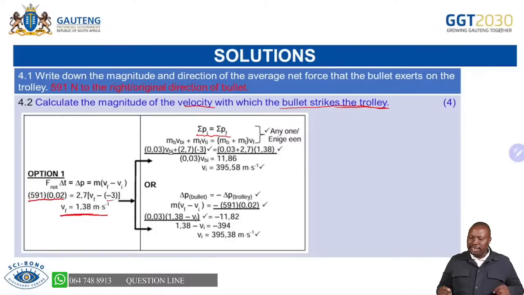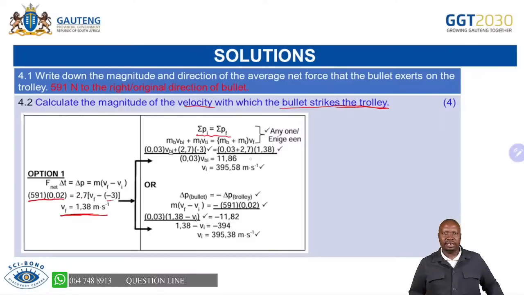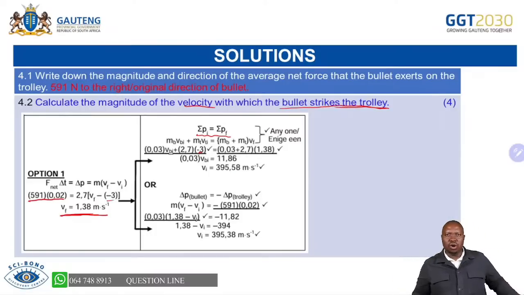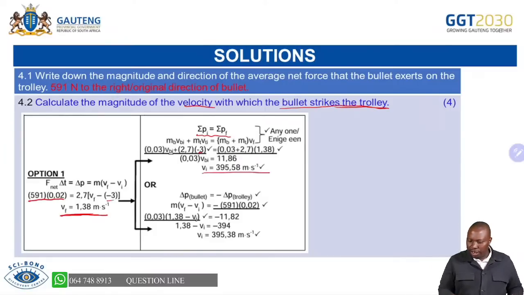The next thing is substitution. Please, the most important thing is the positive and negative direction, because if you write the velocity of -3 as 3, the whole question is wrong. So always choose the positive direction and follow it, and then you are able to calculate your initial velocity.